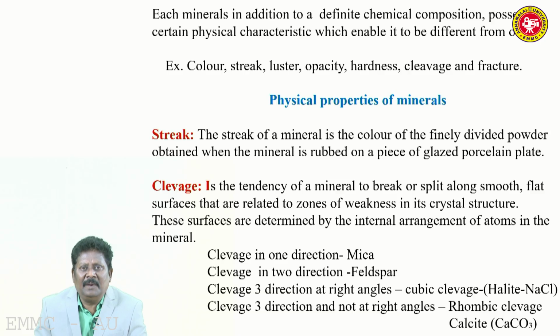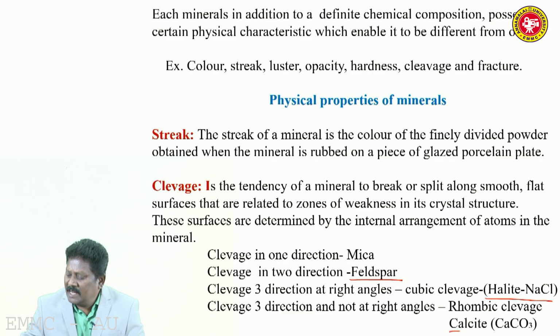Accordingly, cleavages are called cleavage in one direction, example is mica; cleavage in two directions, example is feldspar; cleavage in three directions at right angles, which is called cubic cleavage, example is halite, NaCl, sodium chloride. Then cleavage in three directions but not at right angles is called rhombic cleavage, example is calcite, calcium carbonate.